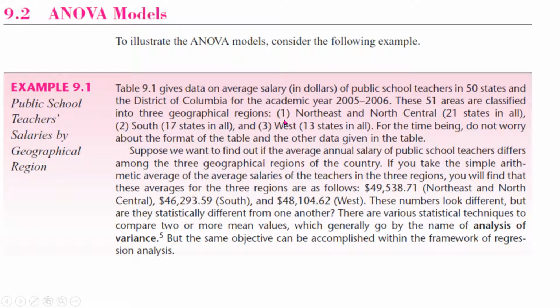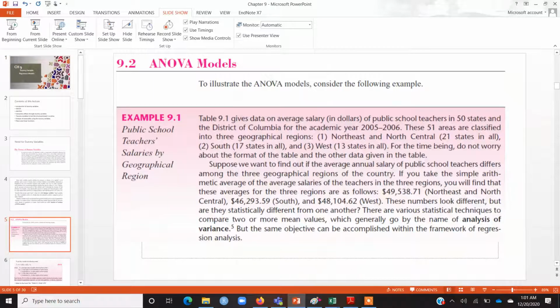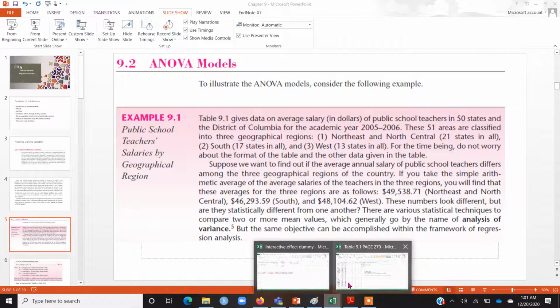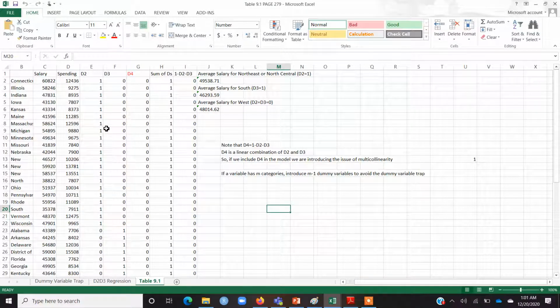The researcher has told us that the geographical regions are defined as follows: the first category is Northeast and North Central, the second category is South, and the third category is West. The purpose of this exercise is to see whether the average salaries are different across these three regions or not. So if I show you the Excel file that I was referring to, this is table 9.1.